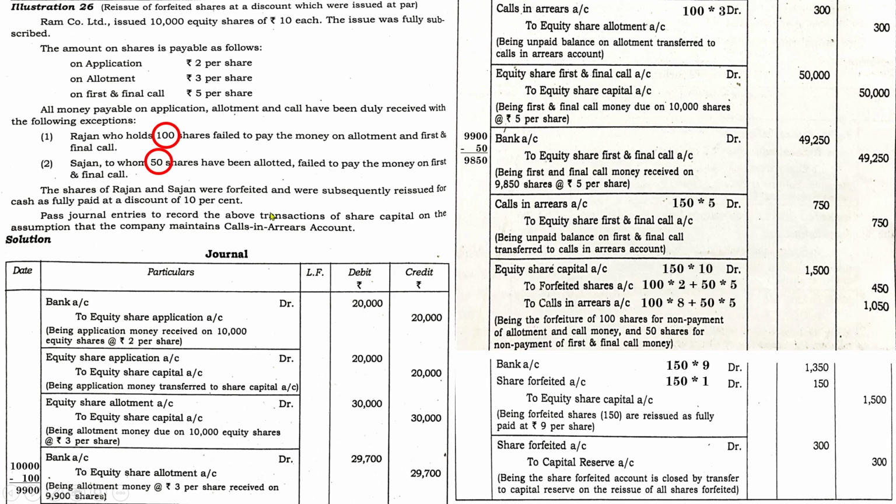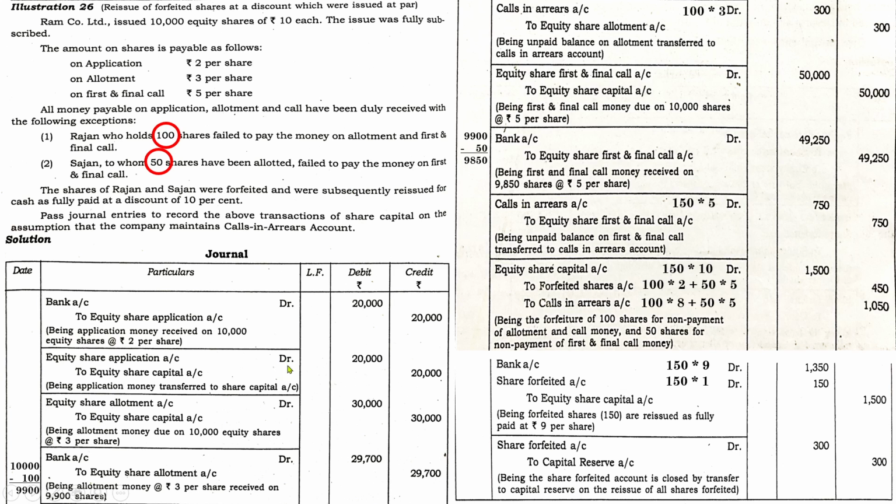Remember, in the question, if they are mentioning calls in arrears in advance, it means they are specifically asking you to prepare a calls in arrears account, pass the entry for the calls in arrears. But it is better to follow this type of computation. That is, if there is calls in arrears, instead of writing down the net amount, show the calls in arrears entry also. So you need not worry whether calls in arrears is specifically mentioned in the question or not. If the calls in arrears is there, it's okay. If there is not, then don't worry about it.